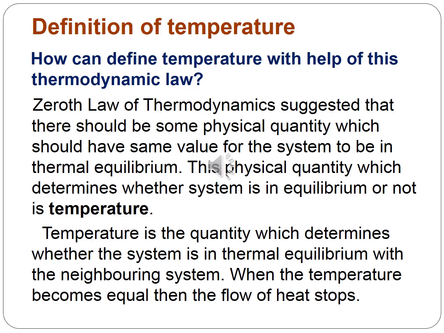This physical quantity which determines whether the system is in equilibrium or not is called temperature. So, we can say that temperature is the physical quantity which determines whether the system is in thermal equilibrium with the neighboring system. When the temperature becomes equal, then the flow of heat energy stops.